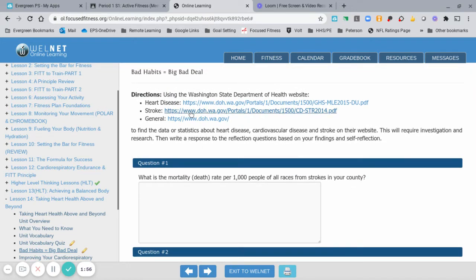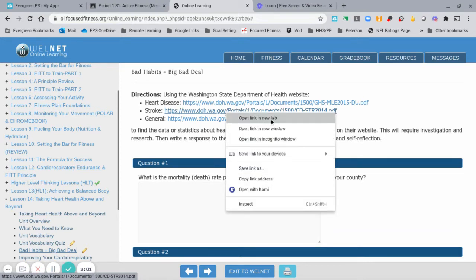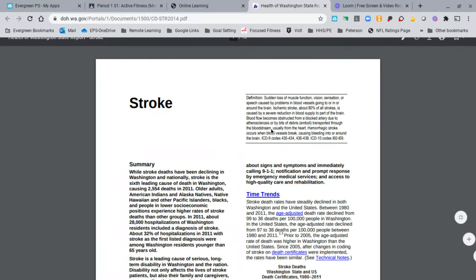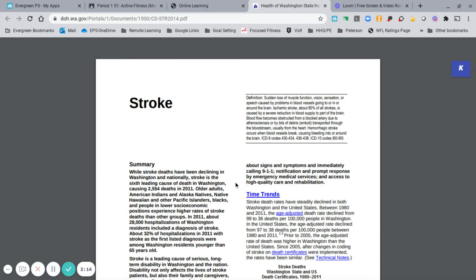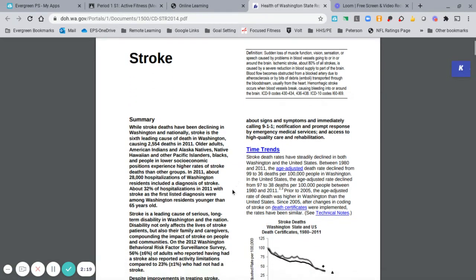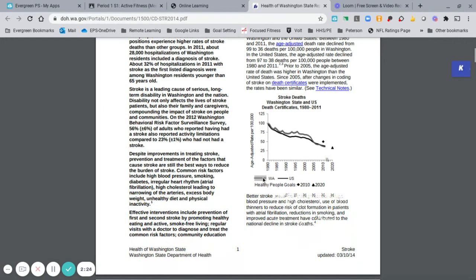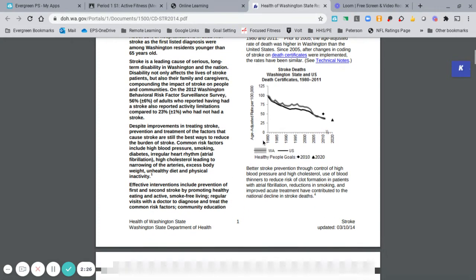So we'll go up here. You're going to right click on the link and then select open in a new tab. I find this to be the easiest method. All right. You'll then see the tab open, and it will show you specific information for Washington State and county by county of stroke mortality rate. So as you scroll down the screen, you can see just overall death rate numbers for the state of Washington throughout the last approximately 30 plus years.